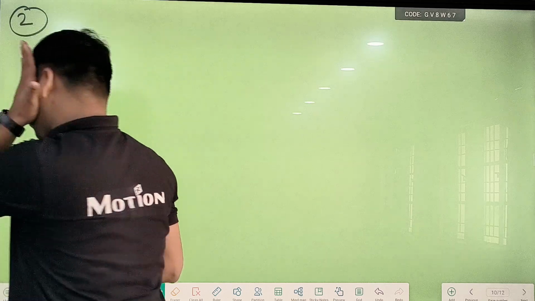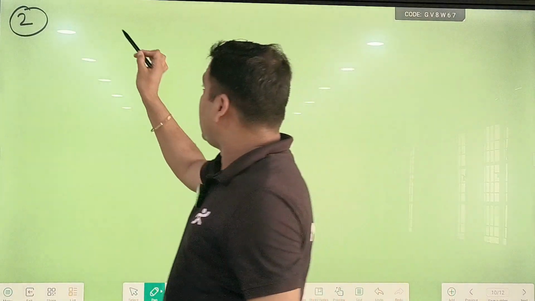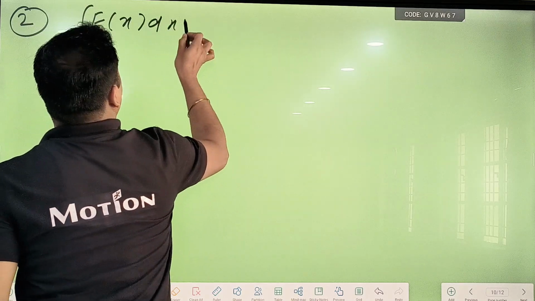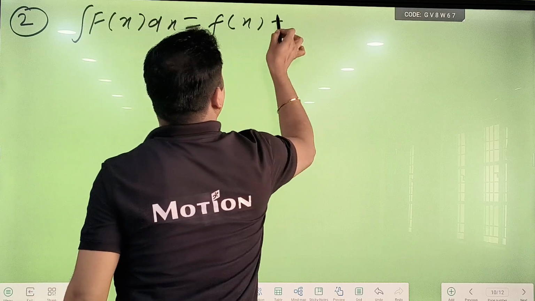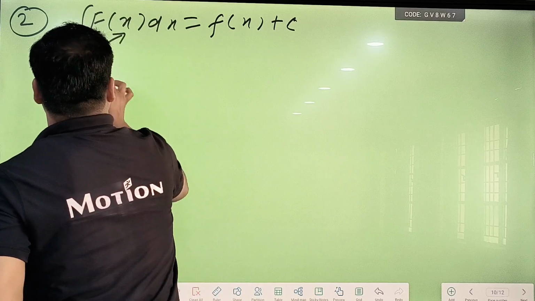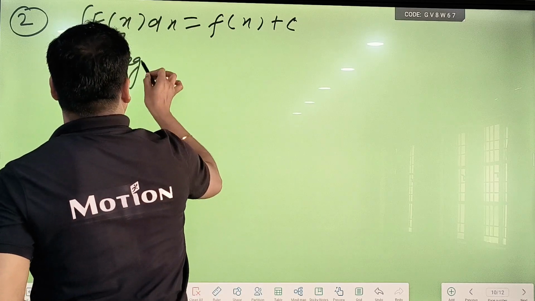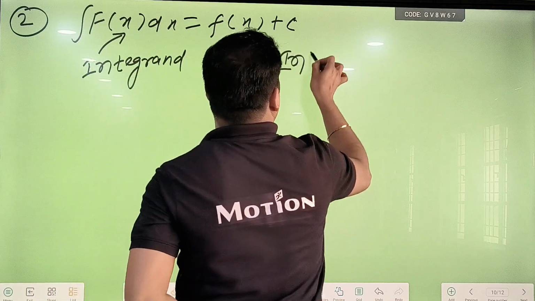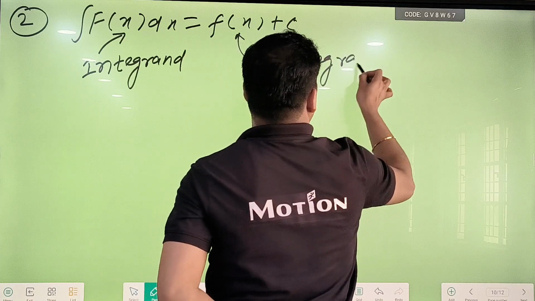Point number 2: I am going to write here, suppose the integration of capital F of x dx is equal to, we are getting here, small f of x plus c. And we know that this one is the integrand and this is the integral.